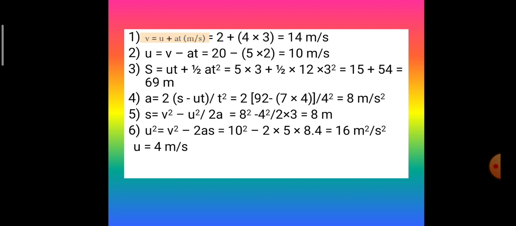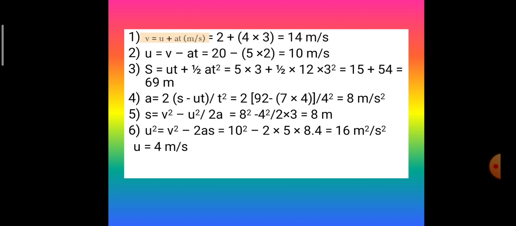Next, you have to find out the value of acceleration a from the formula s is equal to ut plus half at square. So here, to find out the value of a, you have to rearrange. Now a is multiplied by t square. So when you take it on either side, t square gets divided and 2 gets multiplied.